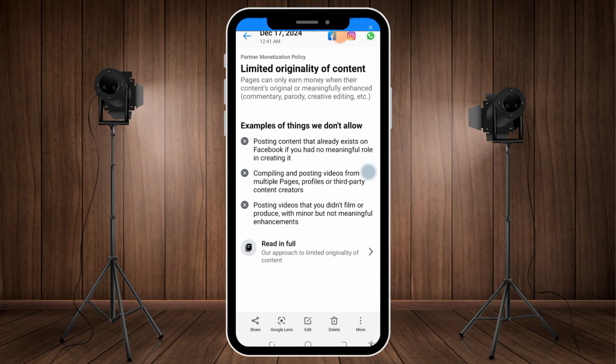commentating. First, I will advise you, whenever you are copying any content from other people, make sure you put more work into that content to make it more original. If it is from the sound, you can remove their sound and look for a sound that will help your videos be original. Also, whenever you are posting a video from other pages on your Facebook page, please make sure you add different details to that video. With that, it helps the video or the page to be different, not as if you are compiling the same video.